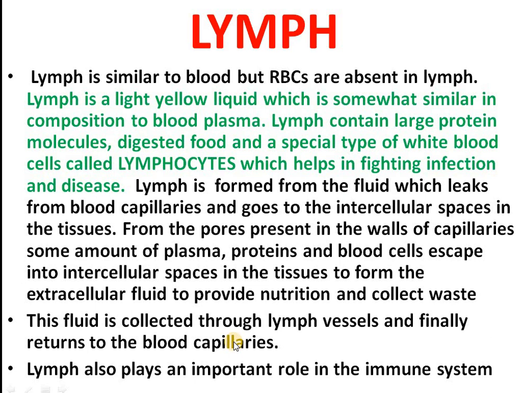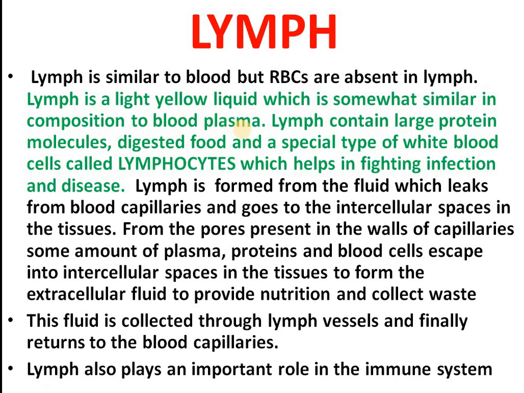What is lymph? Lymph is similar to blood, meaning it is also a fluid which is circulating throughout our body, but it is not red in color because it does not consist of RBCs. Lymph is a yellow fluid which is somewhat similar in composition to blood plasma.